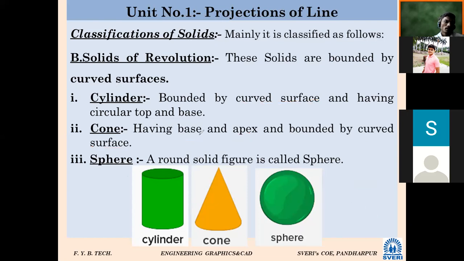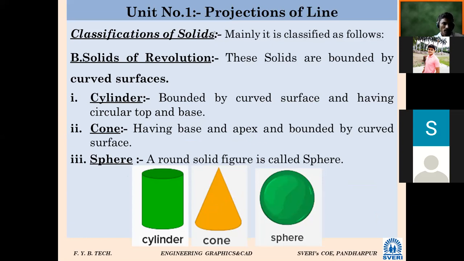Okay. Then sphere. A round solid figure is called a sphere. Example: ball. All others are very simple, not necessary to go in depth. So ball, again we can say marbles, etc. These are the examples of sphere. Even earth is a sphere, we can say. Okay, this is a classification.